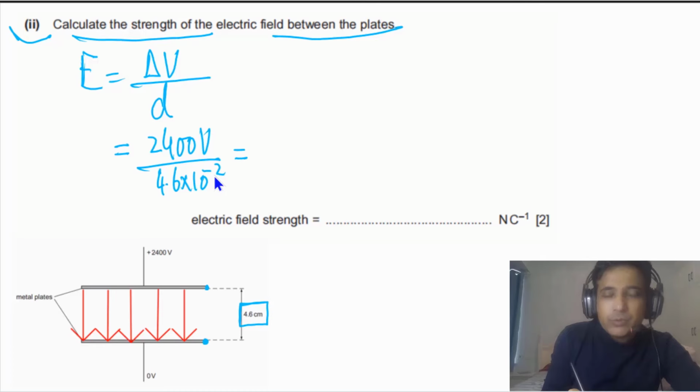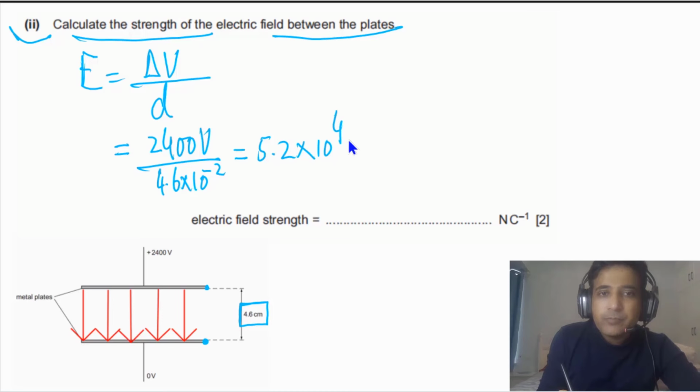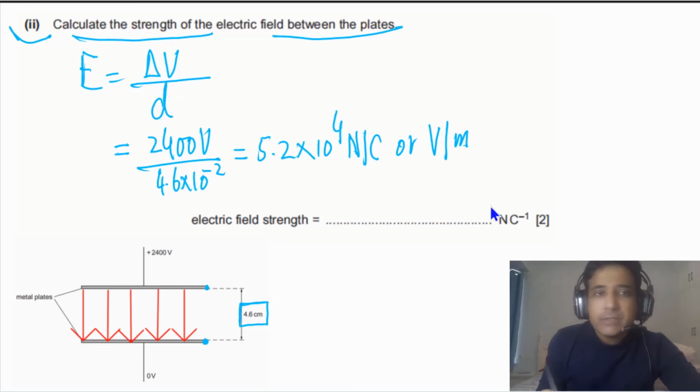Now, if we solve this, our final answer will be 5.2 times 10 to the 4 newtons per coulomb, or you can say volts per meter. Newton per coulomb or volts per meter, these are the same units. In this case, we are using 2 SF. The reason is that in the given data, the least number of SF is 2 SF, so we are also using 2 SF in the final answer.